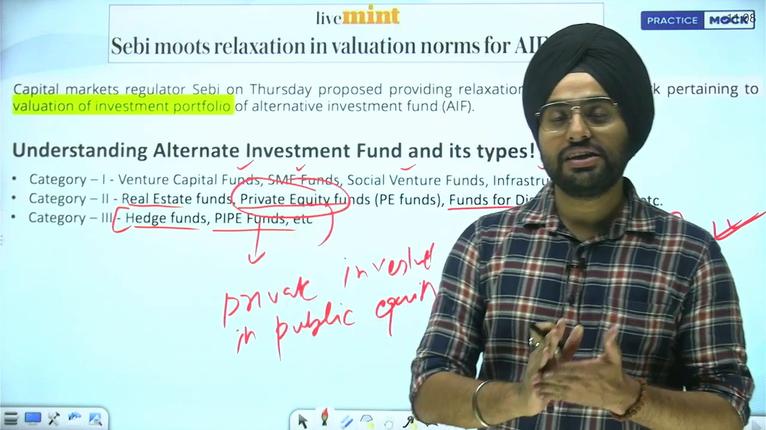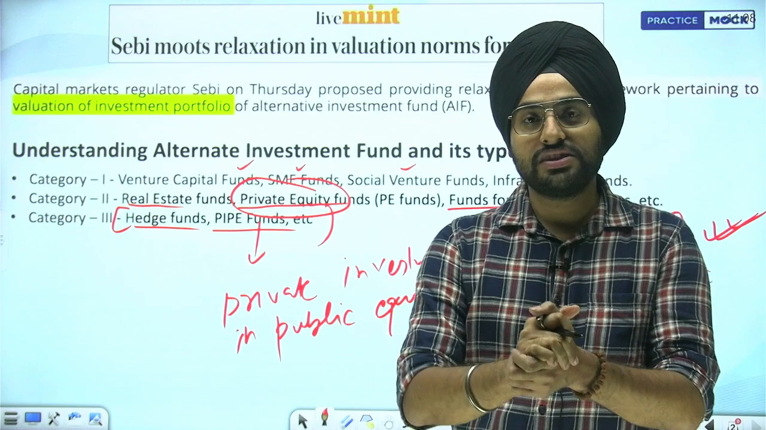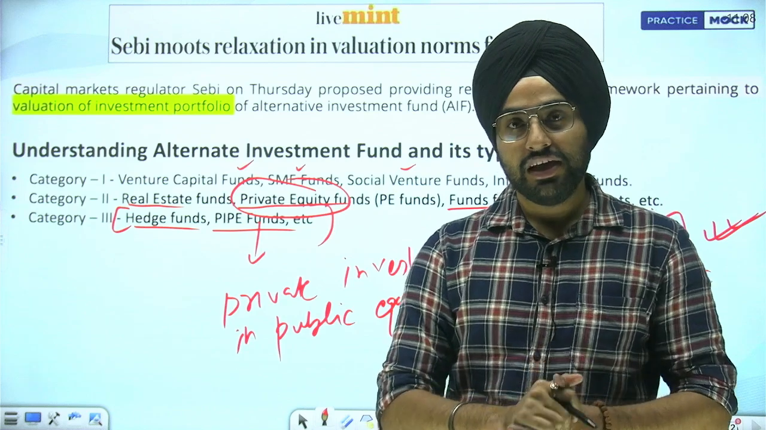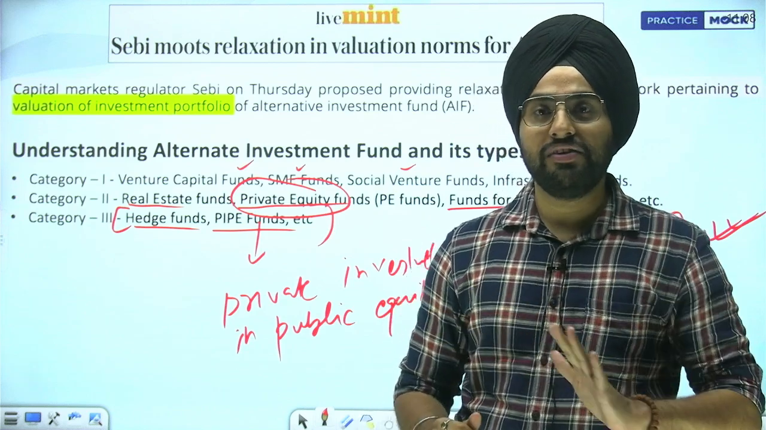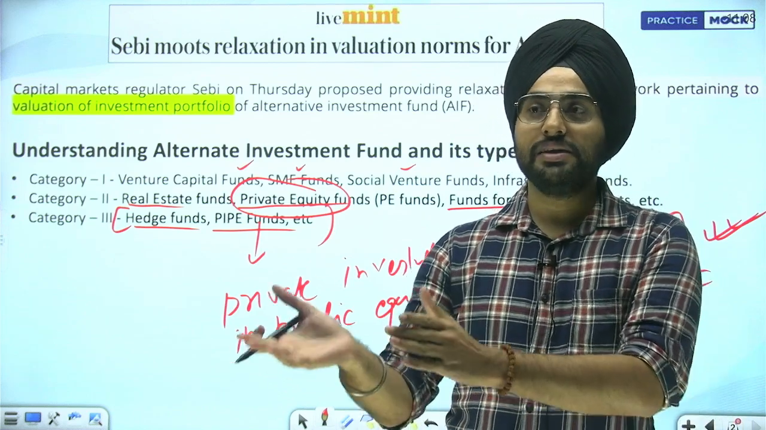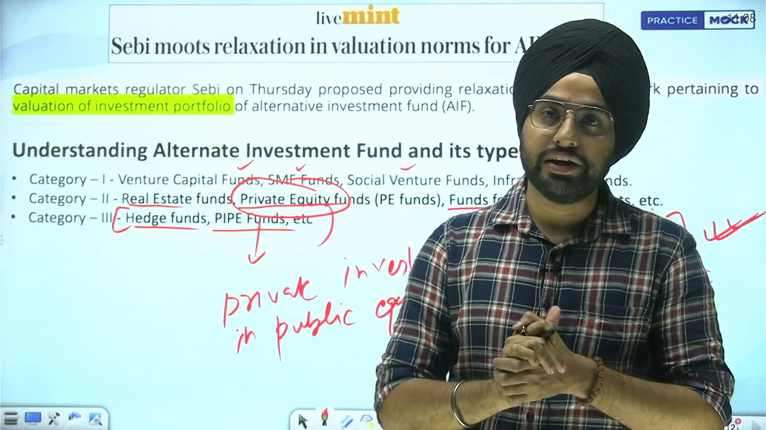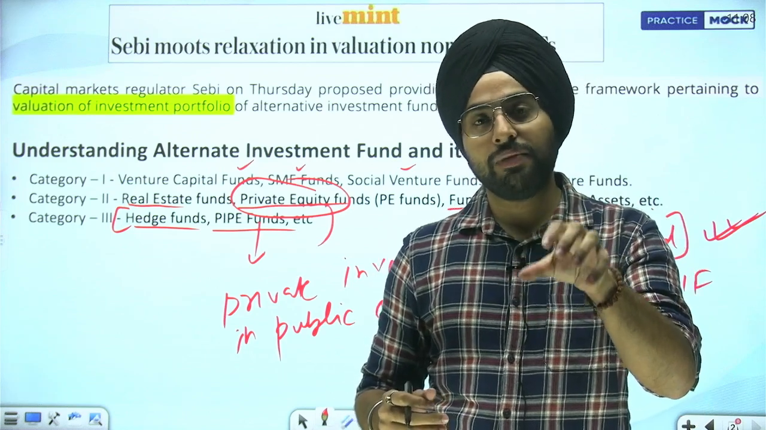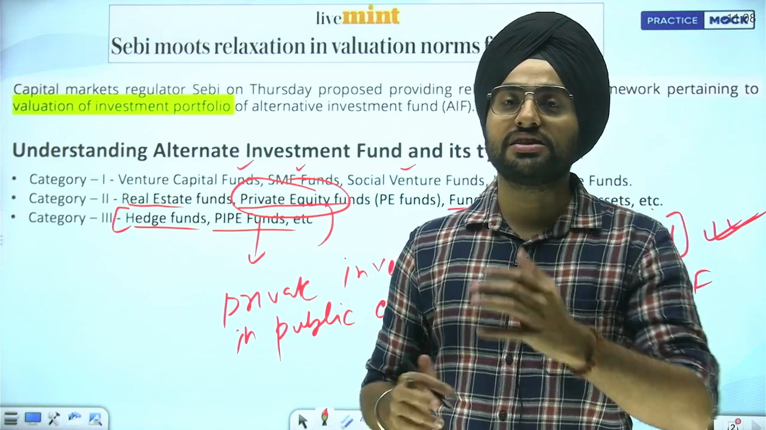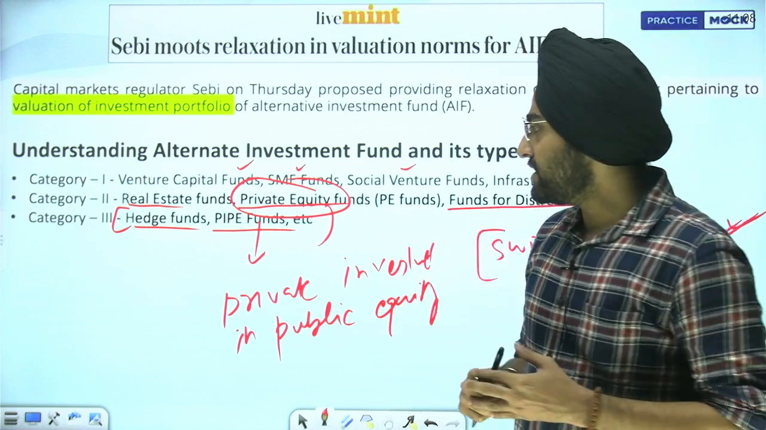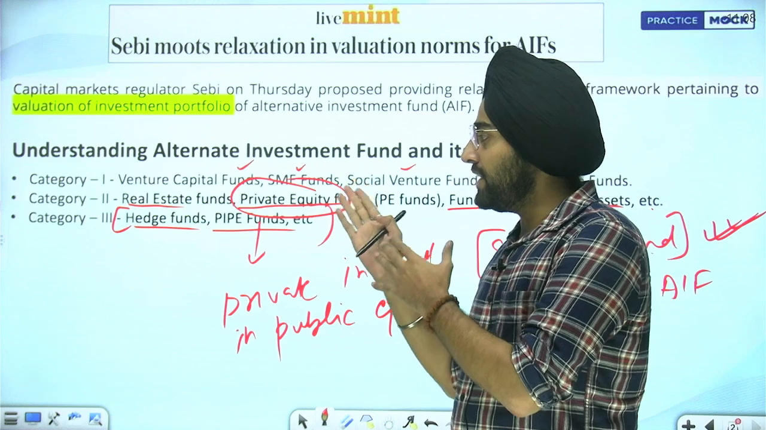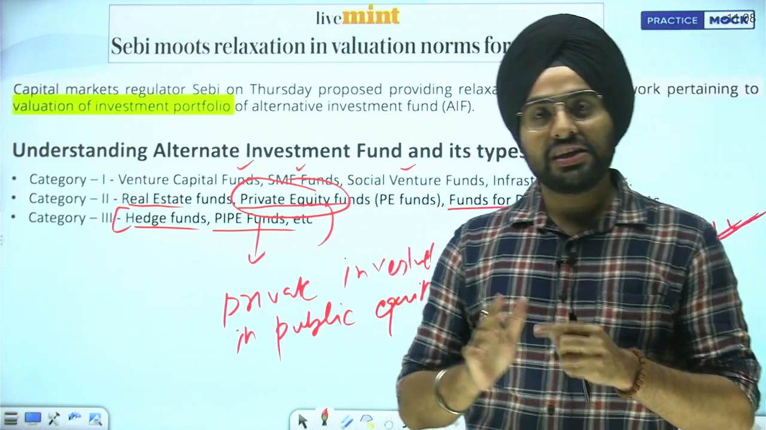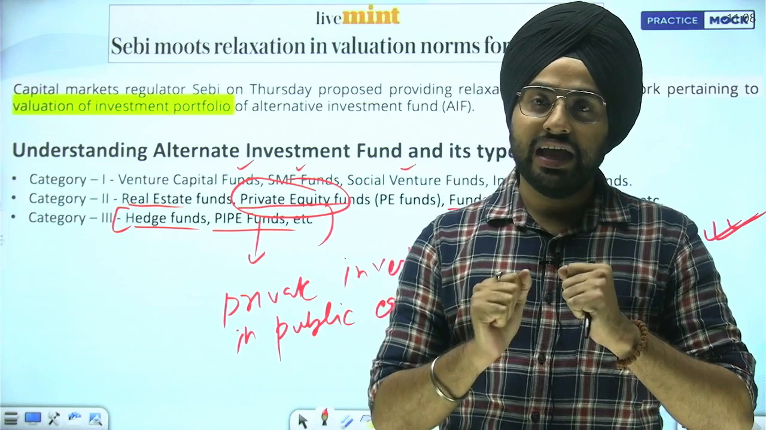Private equity is when some pool of investors are buying equity of an unlisted company. If it is listed, then it will not be private equity, because the public is also buying that security. Private equity is when a pool of people are buying securities of an unlisted company. Okay, so these are category 1, category 2, category 3 AIFs. So I hope things are clear to you about what exactly an AIF is.